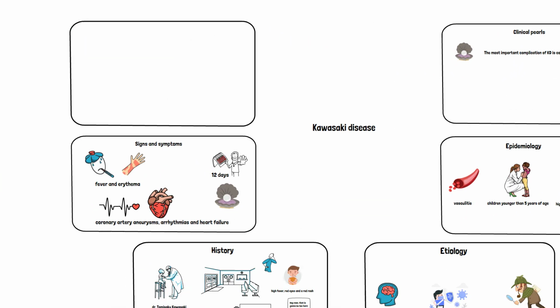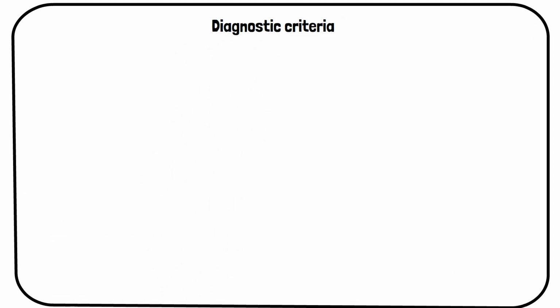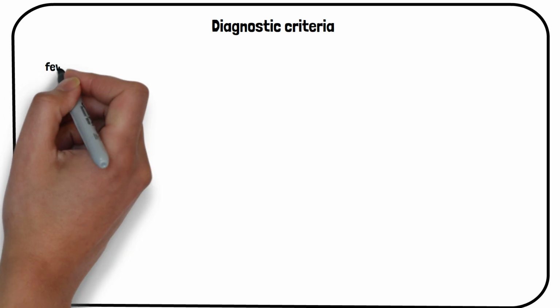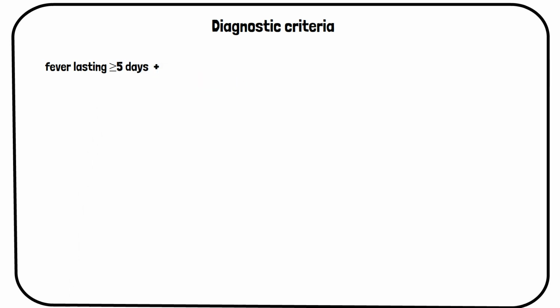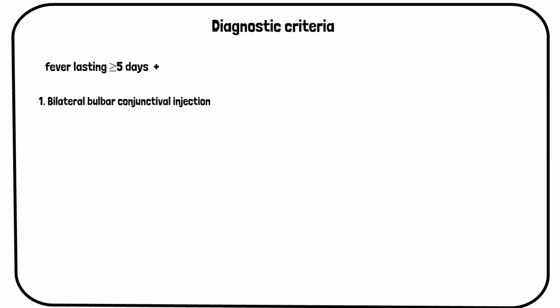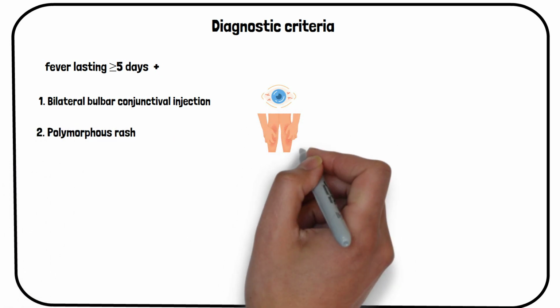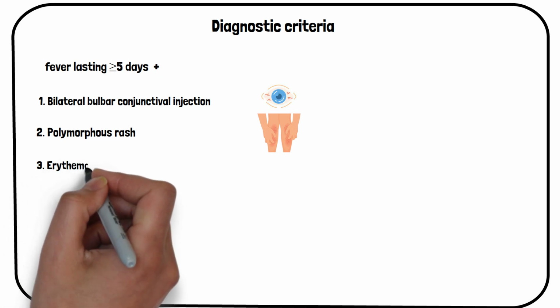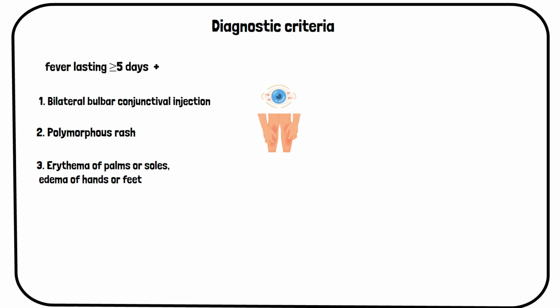So how exactly do we diagnose it? Well, we use the official criteria, and these criteria say that the child has to have a fever for at least 5 days, combined with 4 or more of the following 5 physical findings. Number 1 is bilateral conjunctival injection, or red eyes for short, usually without discharge. Number 2 is a polymorphous rash. Number 3 is erythema of the palms or soles and edema of the hands or feet in the acute stage.